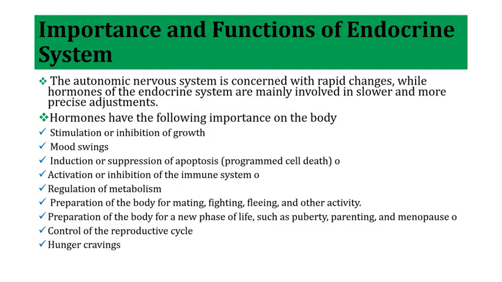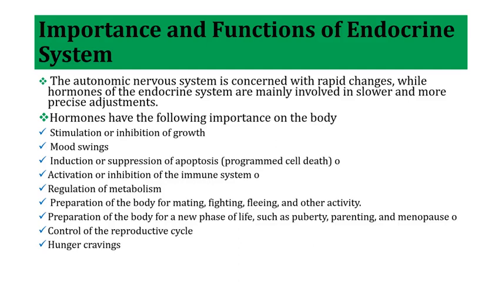The last part of our discussion is to look at the importance and the function of the endocrine system. The endocrine system is very important in mediating many effects in the body, such as stimulating growth or inhibiting growth. We have mood swings, it controls the mood. We have induction or suppression of apoptosis. This is a programmed cell death. We also have activation or inhibition of the immune system.